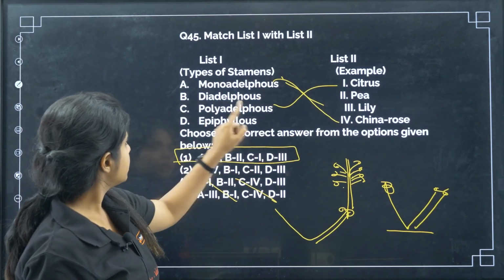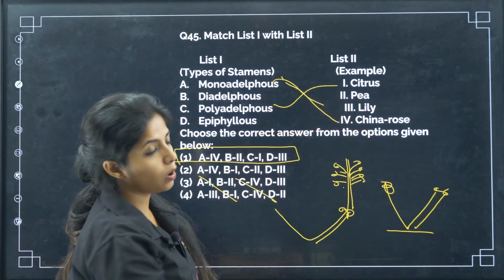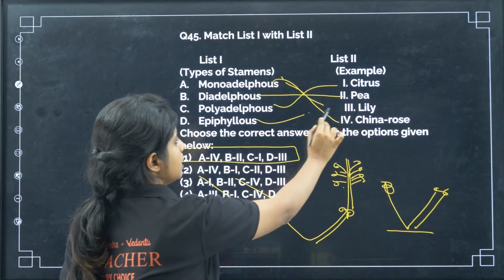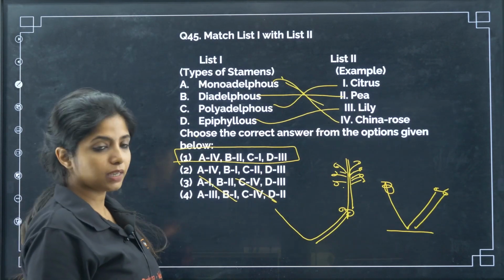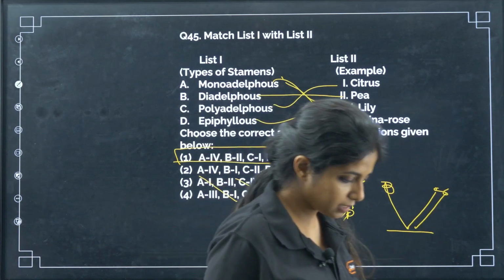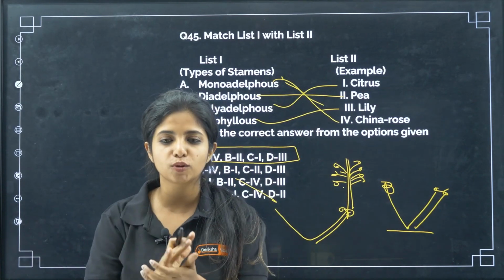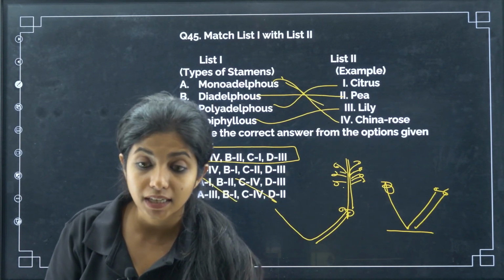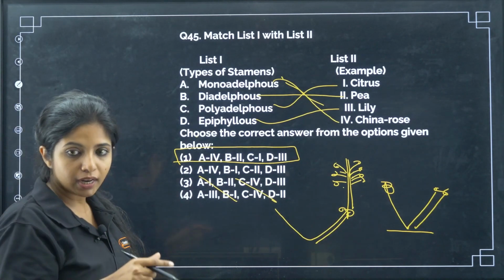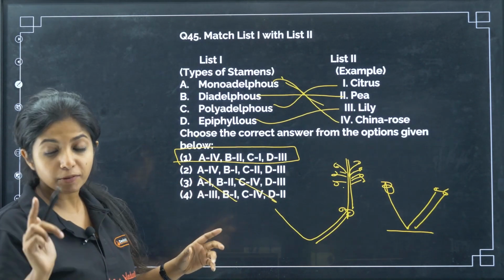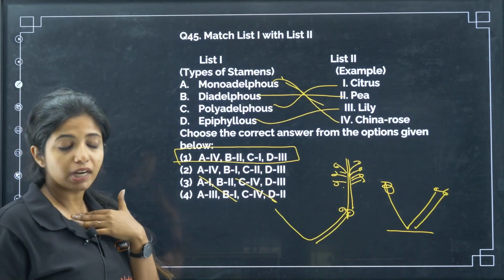So A goes with 4, C goes with 1, and B. What about B? Diadelphous is actually seen in pea plant. And epiphyllous is basically found in lily. Epiphyllous basically means what? Any guesses? If someone knows about epiphyllous, can you put it down in the comment section? Let me see who all knows about epiphyllous. It is seen in lily. Okay, so this is your answer. Monadelphous means one bunch, diadelphous means two, polyadelphous means multiple, epiphyllous means you have to tell me. So monadelphous is found in China rose, diadelphous in pea, and polyadelphous in citrus plants.